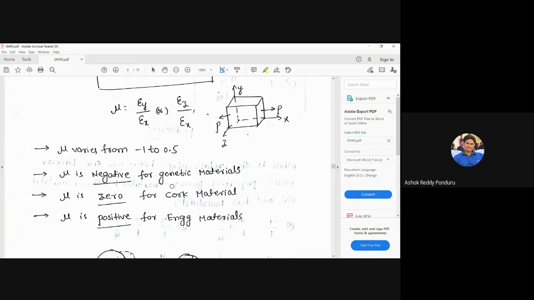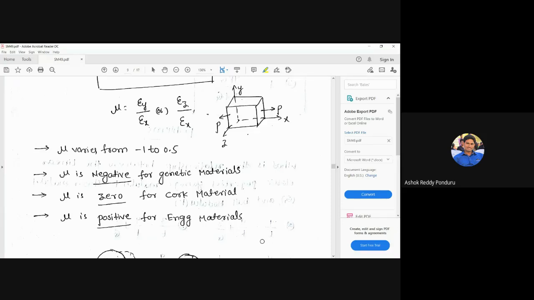Next one, Poisson's ratio is positive for engineering materials. What is the meaning of positive here? 0 to 0.5. That value is 0 to 0.5. Engineering material means concrete, mild steel, copper, brass. These are called engineering materials. In the strength of materials, we are going to design the engineering materials only. We are not designing the genetic materials or the cork materials, because in engineering we are considering engineering materials only, such as mild steel, concrete, copper, brass, aluminium.